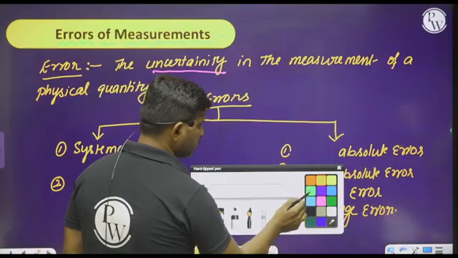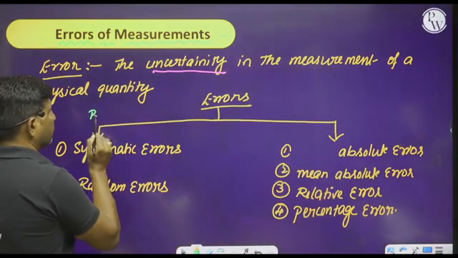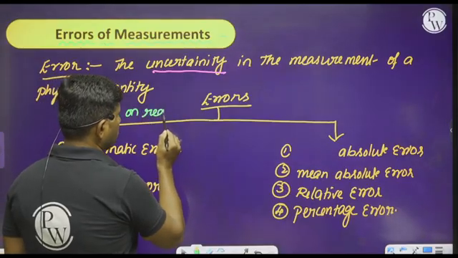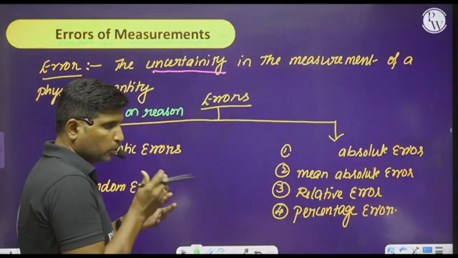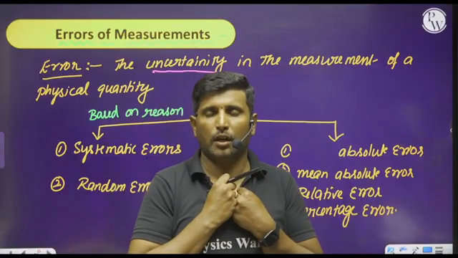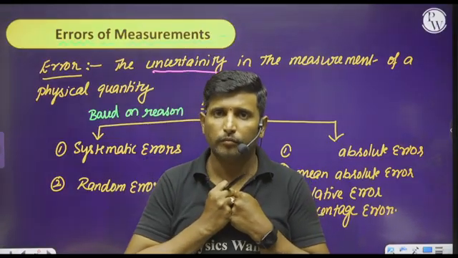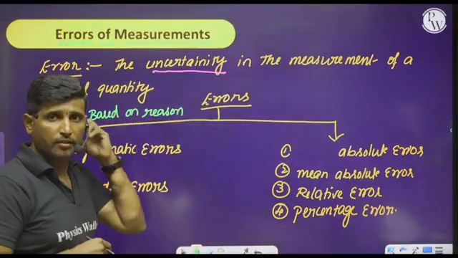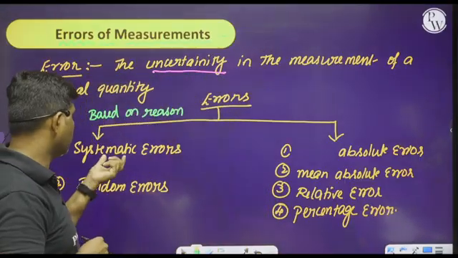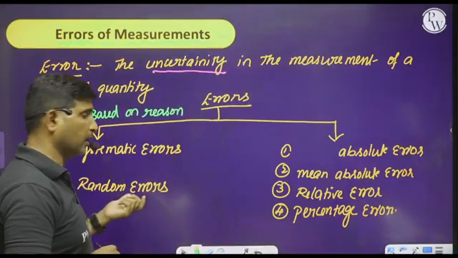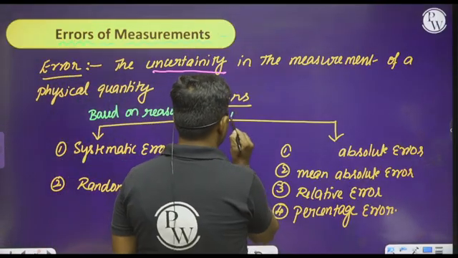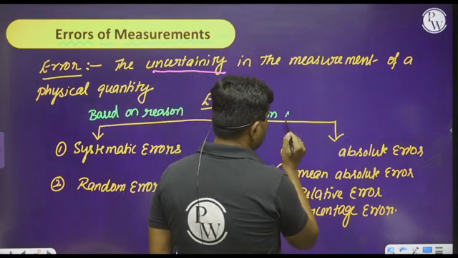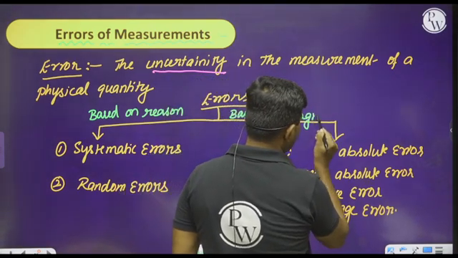So how are these errors classified? One is based on the reason. How are the errors getting to us while measuring physical quantities? Based on the reason, we can have systematic errors and random errors. And the second one is based on the magnitude of the errors.